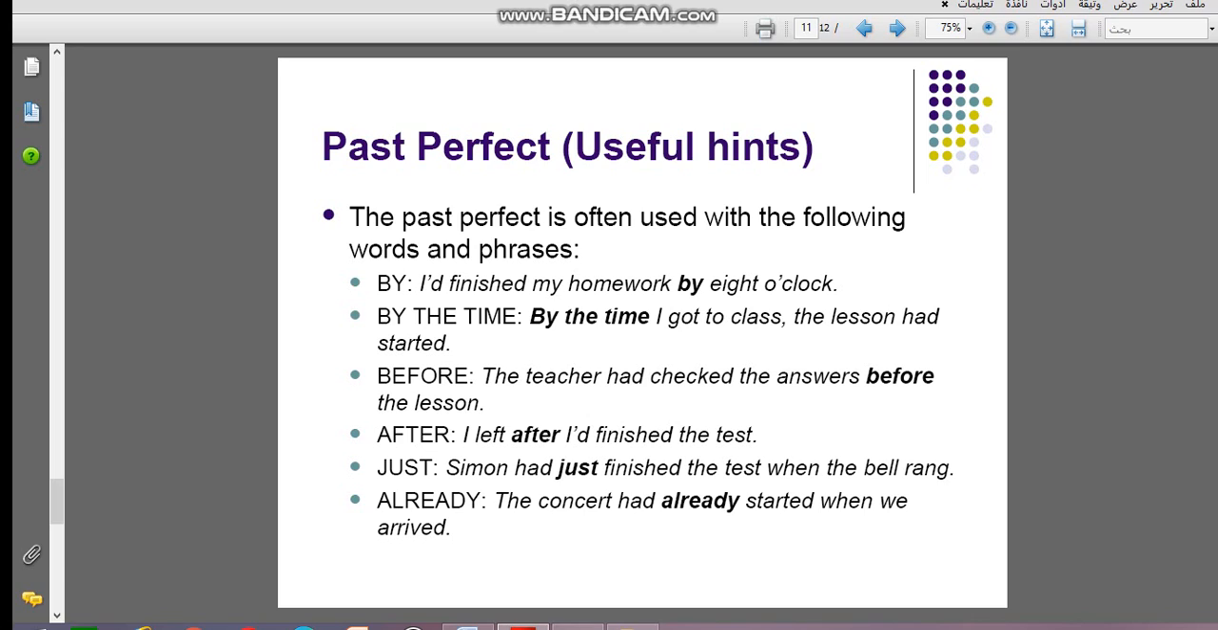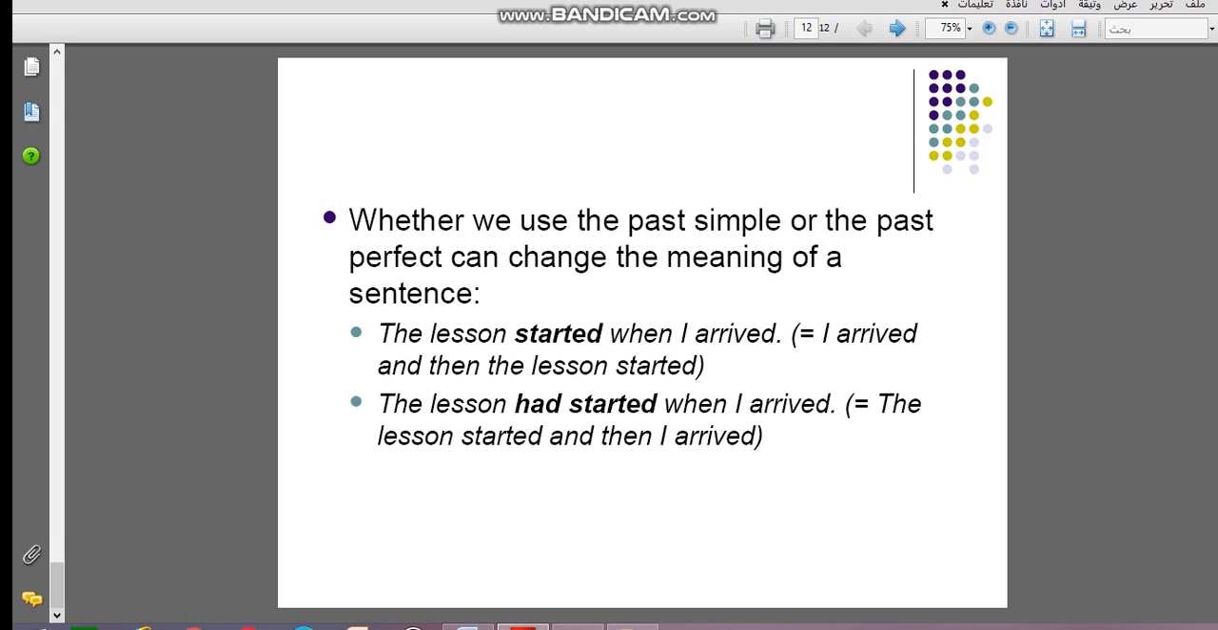Then by the time I got to the class, the lesson had started. Before, the teacher had checked the answers before the lesson. After, I left after I had finished the test. Just, Simon had just finished the test when the bell rang. Already, the concert had already started when we arrived. Now let's move to another.